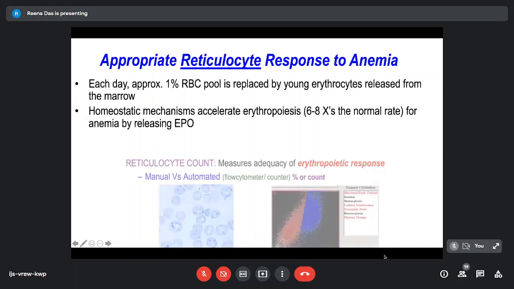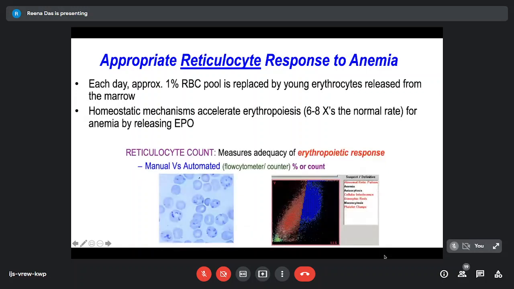Now, as a pathologist, we usually like to measure the adequacy of the erythropoietic response by looking at the film, which is actually the manual reticulocyte count. But we know nowadays that the automated reticulocyte counts are very good. But usually we see that when there is an abnormal retic pattern, there is usually a flagging. The flagging just tells you by the counter that you need to have a look at the smear also. And we always like to have a look at the slide; if there is reticulocytosis, I feel happy to see the retic preparation.